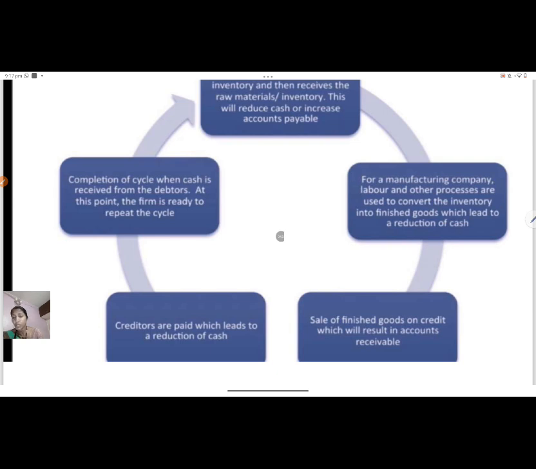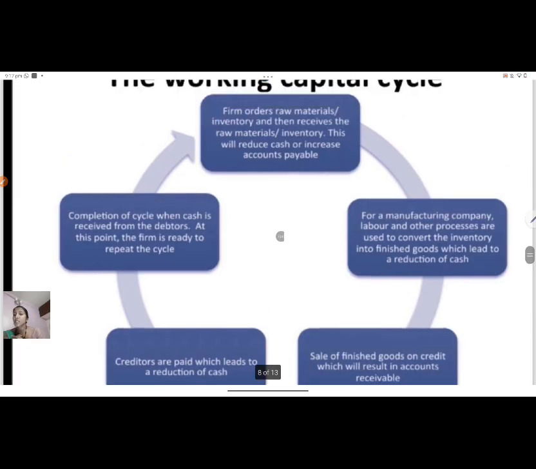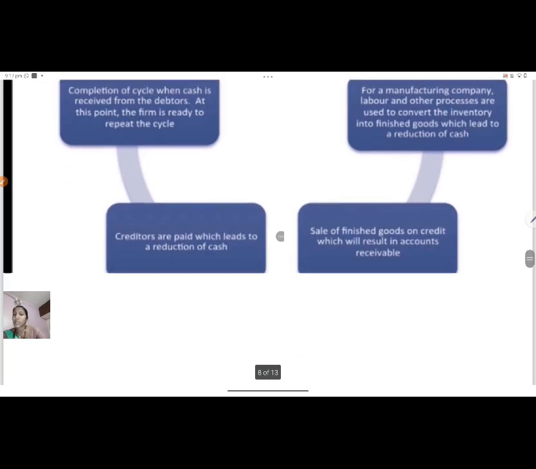So it is optional only. Some customers will pay you the cash directly. Some will definitely ask you for credit. Now, if creditors are there, the creditors are paid. Then the last one is a completion of cycle when cash is received from the debtors. At this point, the firm is ready to repeat the cycle. The cycle should continue. I hope this is clear for you. Now, this is what is known as the operating cycle or the working capital cycle.